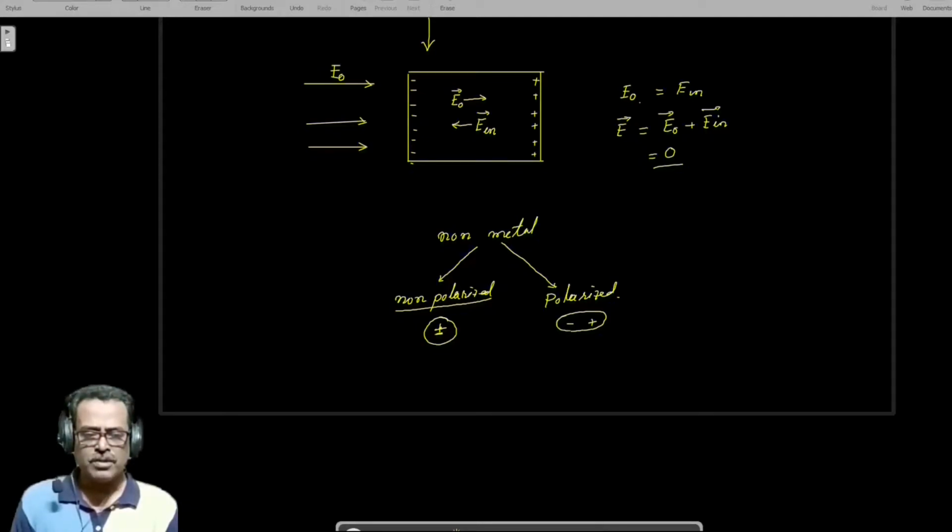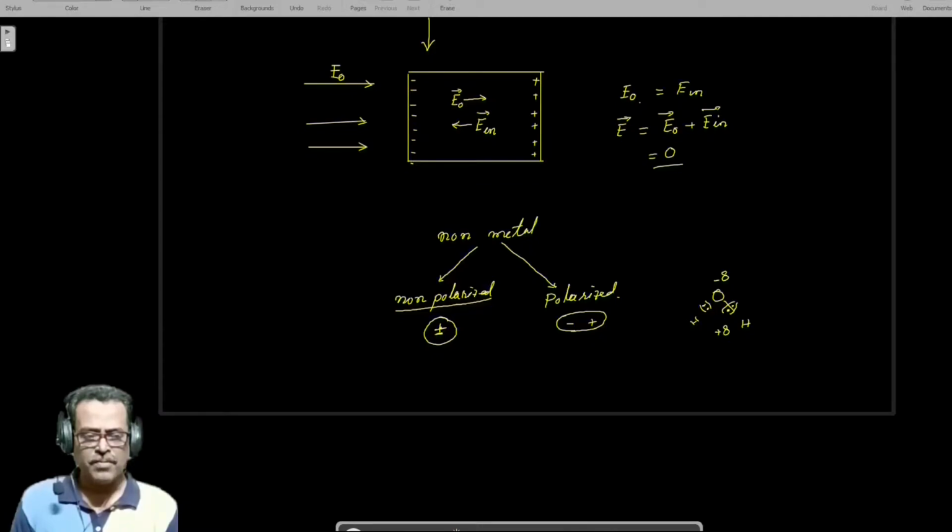Suppose we consider the water molecule. We will see that oxygen has a greater ionization potential. So in the case of covalent bonding, oxygen attracts the electron pair towards it. As a result, this is hydrogen, so oxygen is partially negative, whereas on the opposite side it is partially positive.